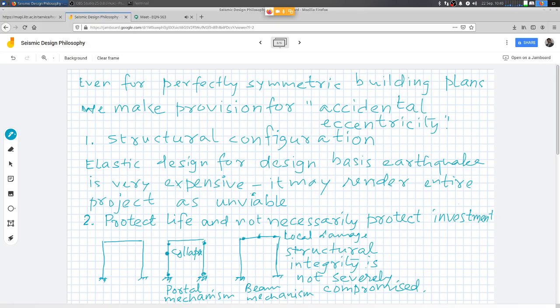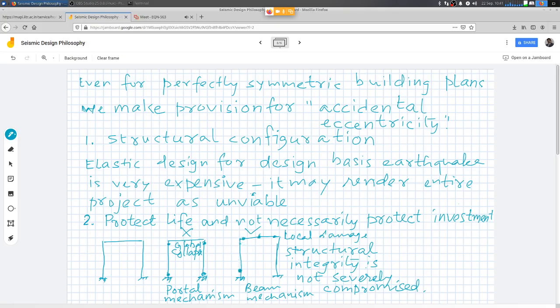So this is the idea, that we try to avoid this kind of global collapse mechanism. The complete structure has collapsed, this has to be avoided, and we encourage this kind of damage to happen.